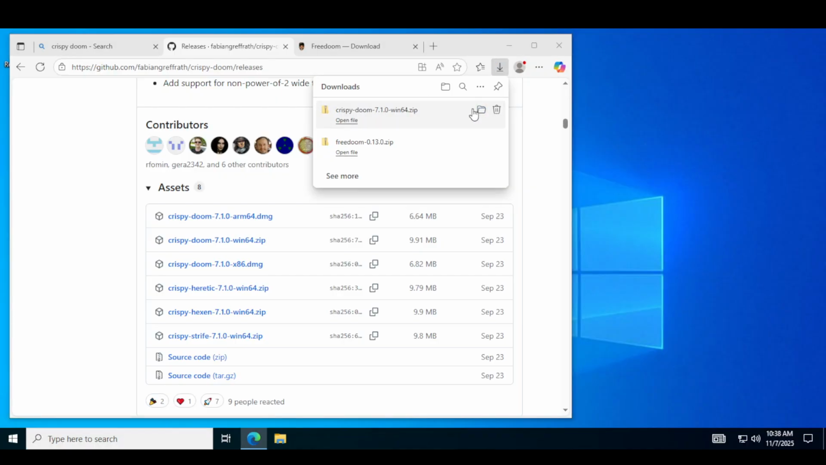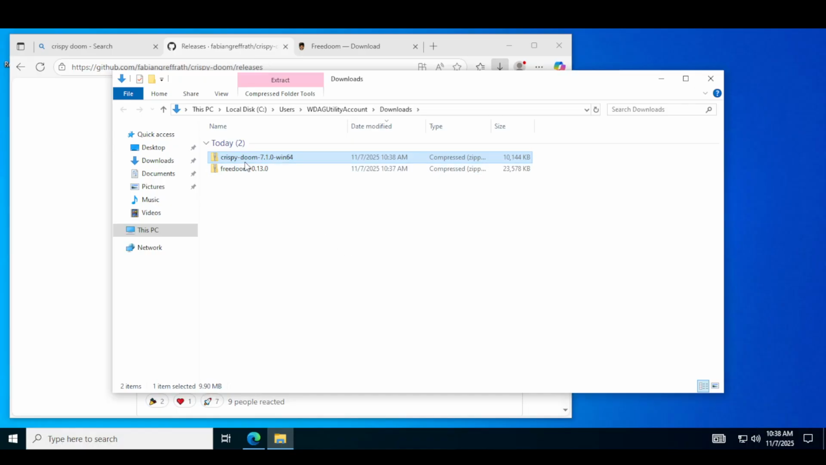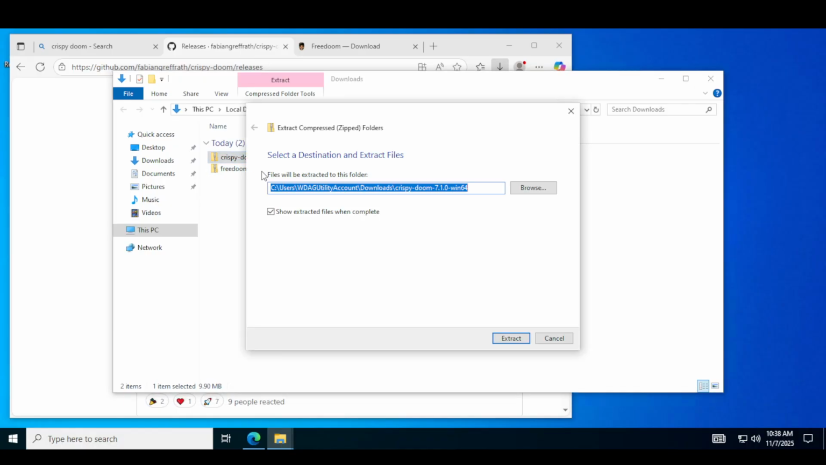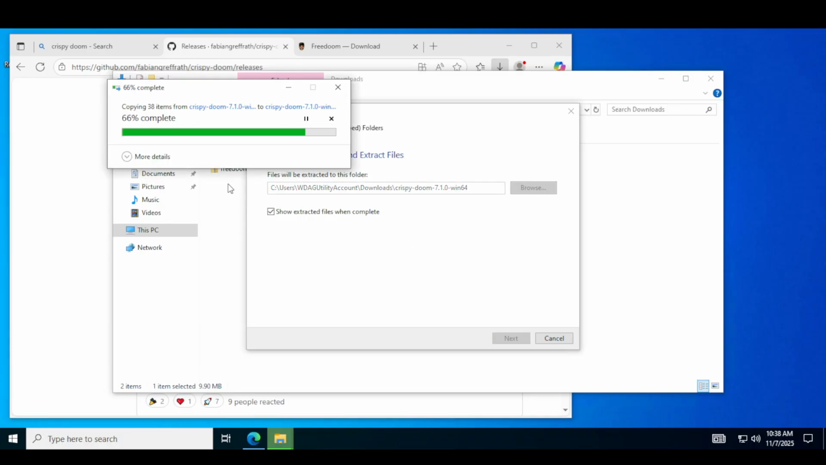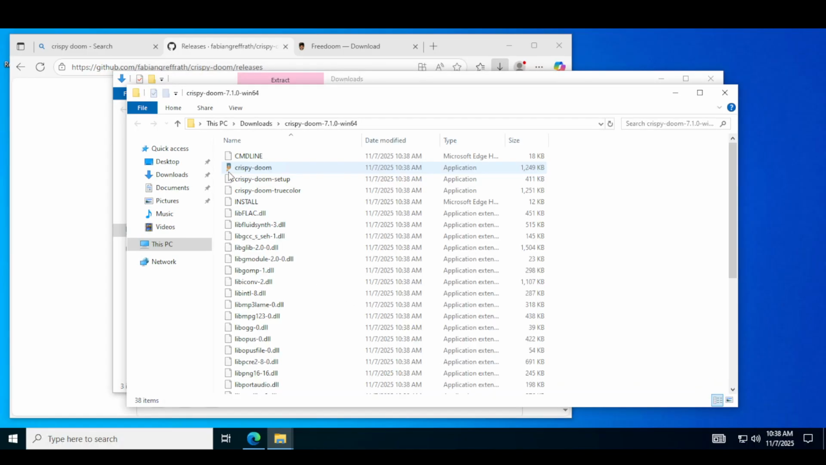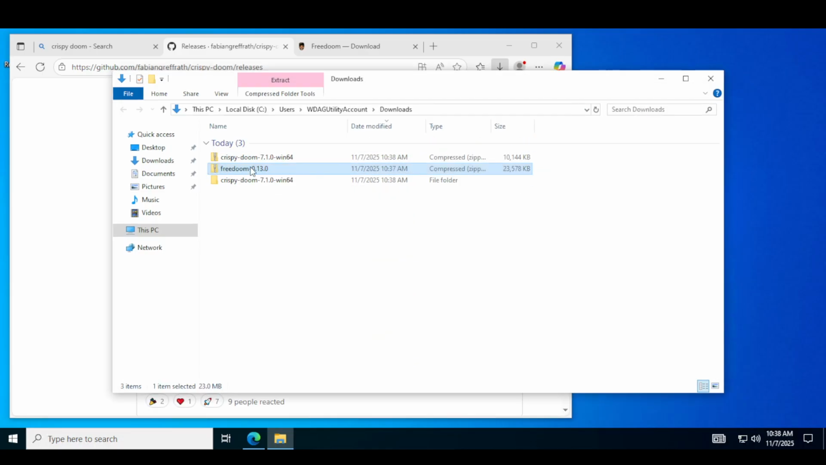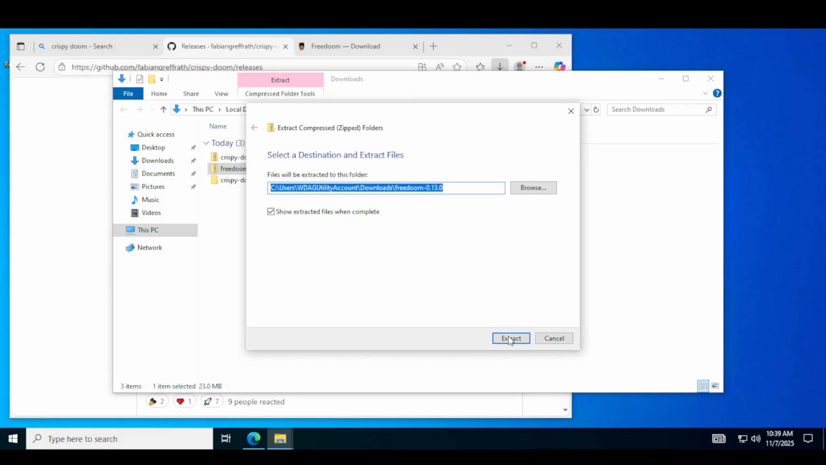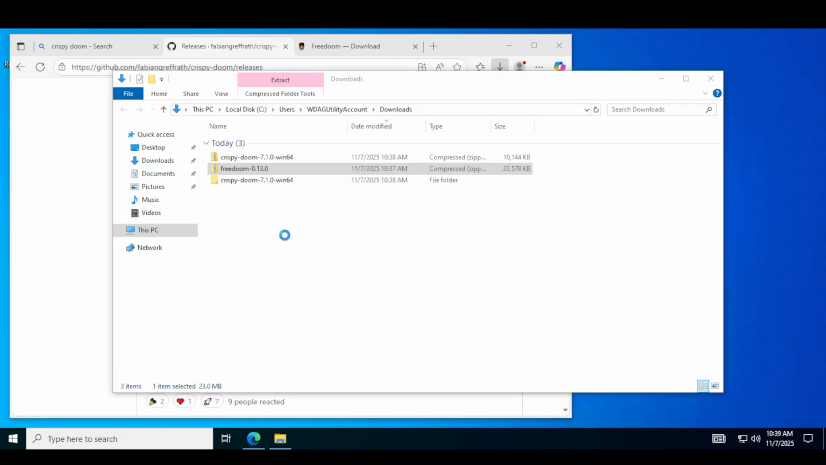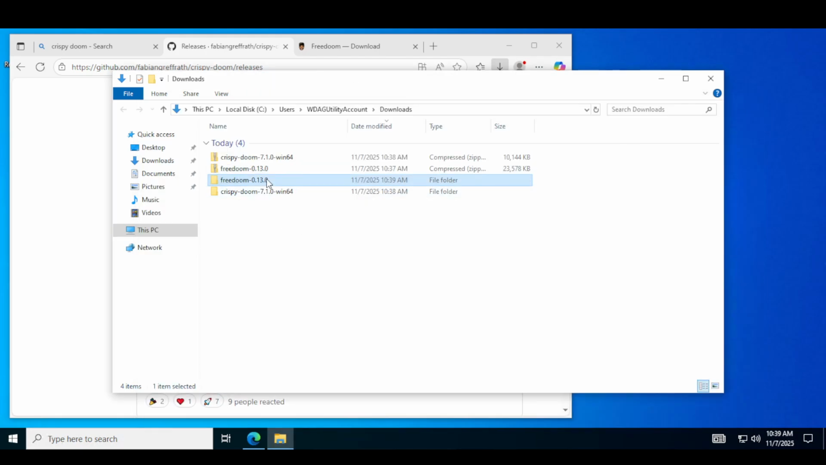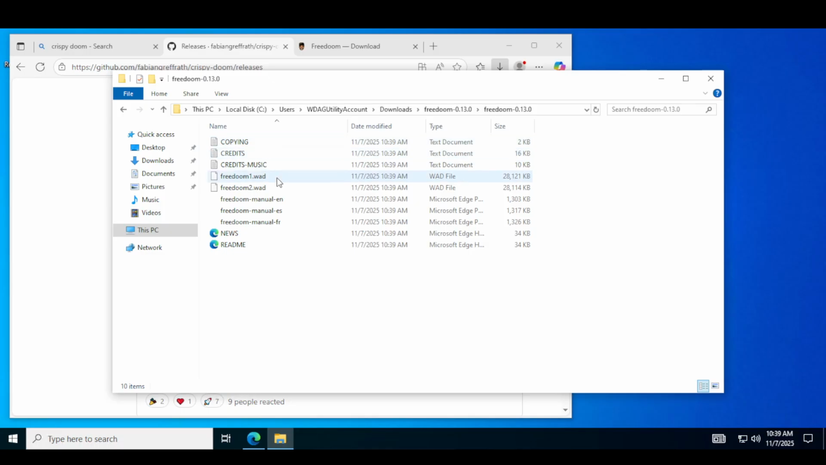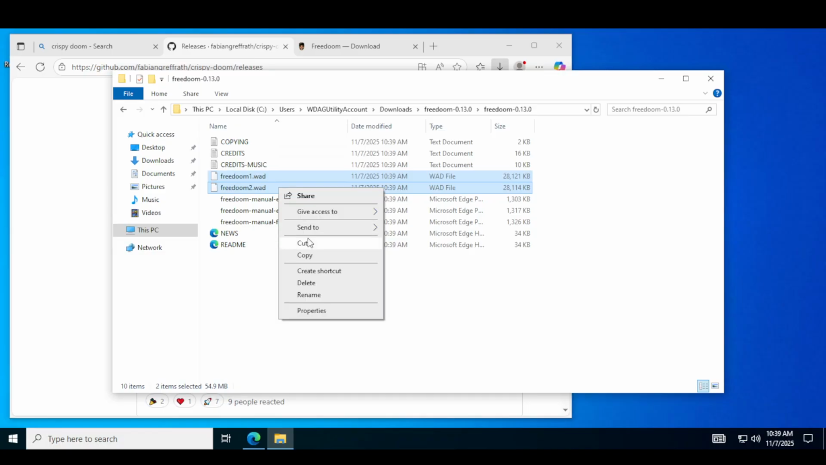Open the folder and extract Crispy Doom. Then you gotta extract Freedoom. Go to the Freedoom folder, copy Freedoom 1 and Freedoom 2. Freedoom. Yeah, that's why they used such a name.